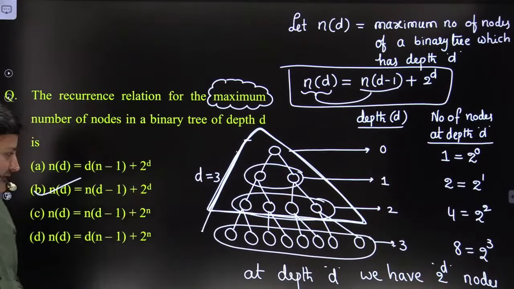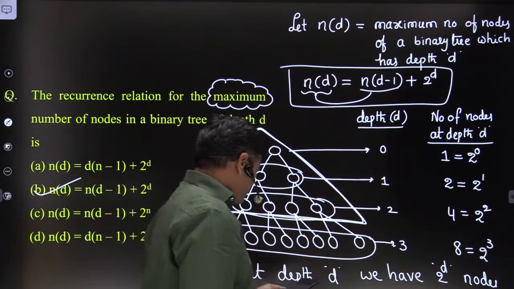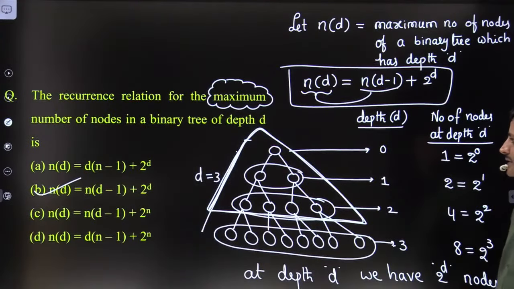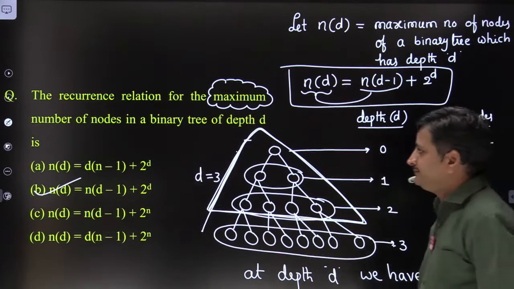One time in the GATE paper they asked the recurrence relation of the Tower of Hanoi also. Please read the data structures class notes, and we will understand the recurrence relation of Tower of Hanoi. Shall we move to the next problem, friends? Okay.